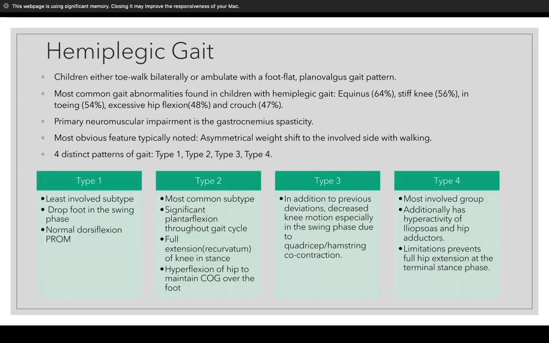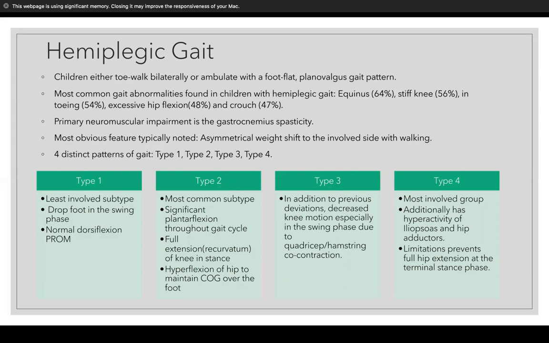First is hemiplegic gait. These children usually walk with their more planovalgus gait pattern. The most common gait abnormalities we find in these children are equinus being most predominant, stiff knees, in-toeing, excessive hip flexion, and crouch, not as much as equinus, because the primary neuromuscular impairment here is gastrospasticity. The most obvious feature typically noted is asymmetrical weight shifting to the involved side with walking.